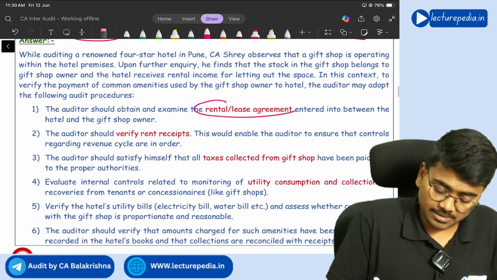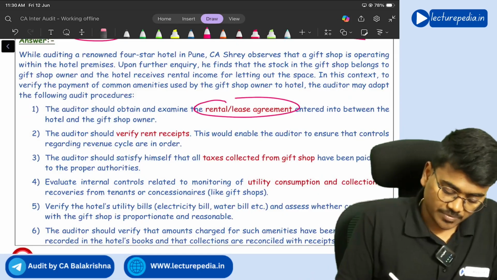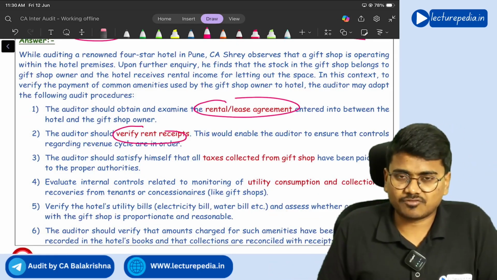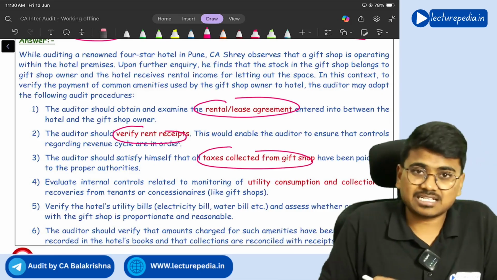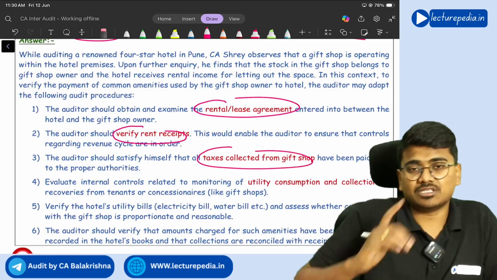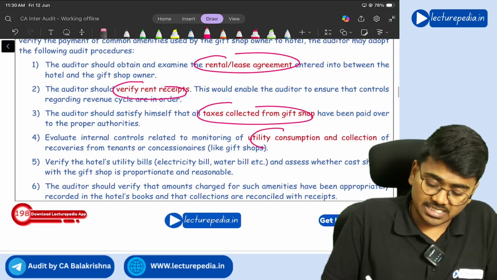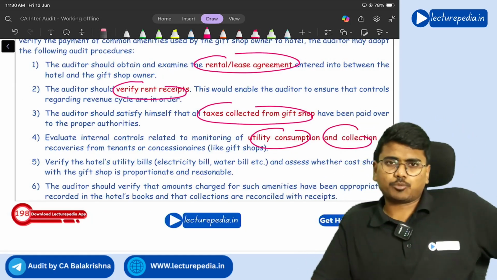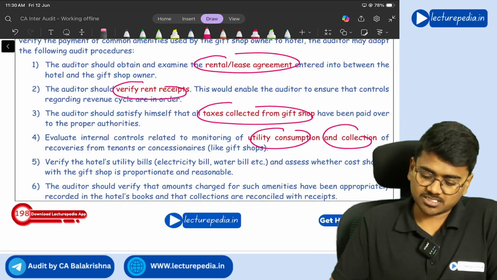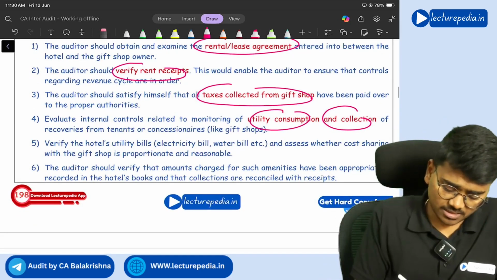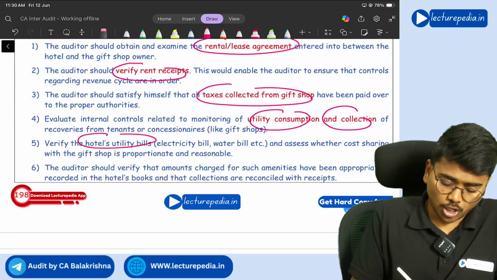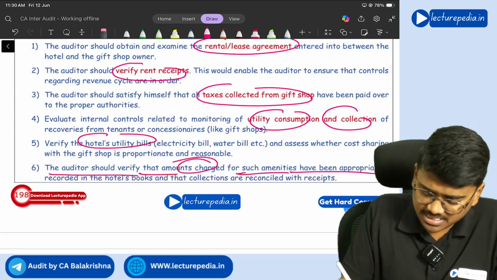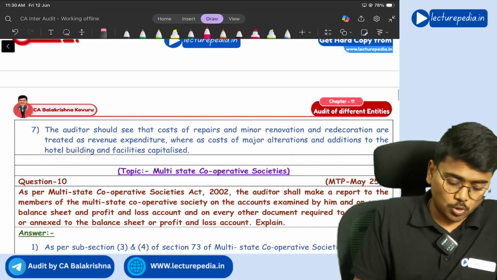So read the rental or lease agreement, verify rent receipts. If any taxes have been collected from the gift shop, those taxes have to be properly deposited with the government, right? Regarding utility consumption and collection, you have to ensure whether there are proper controls with respect to utility consumption and collection, and verify the hotel's utility bill. The auditor should verify that amounts charged for such amenities have been appropriately recorded in the hotel's books of accounts.